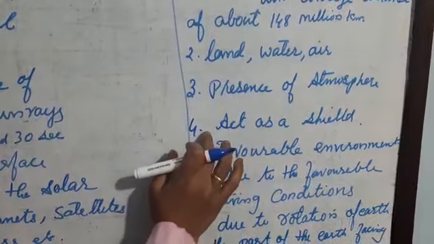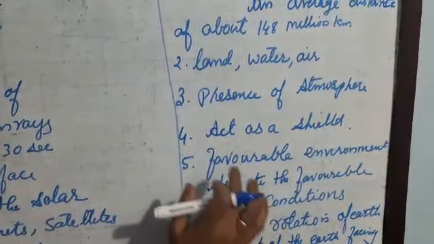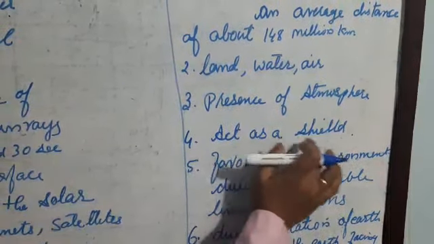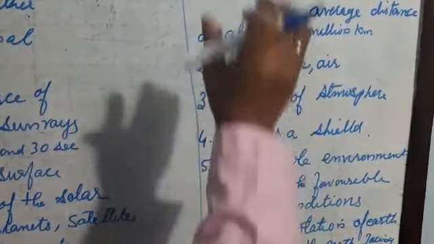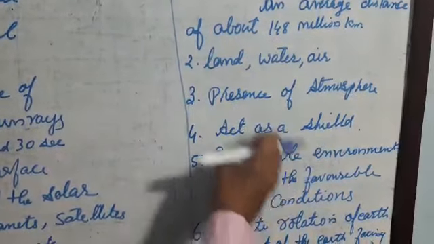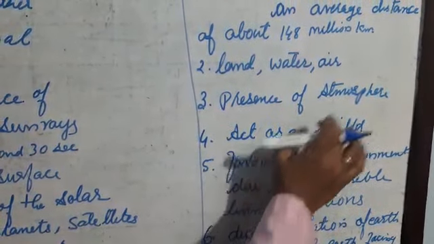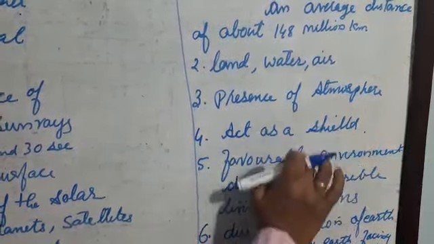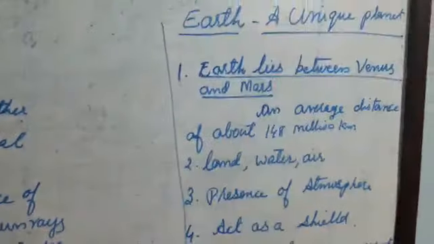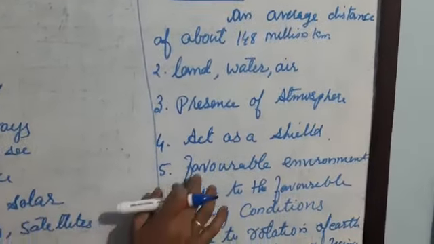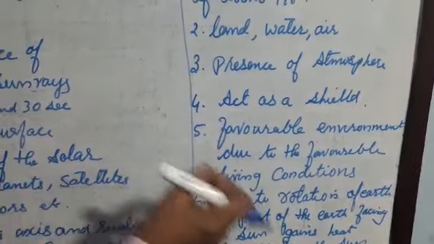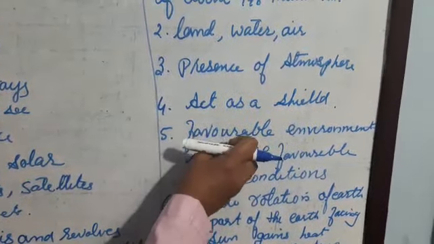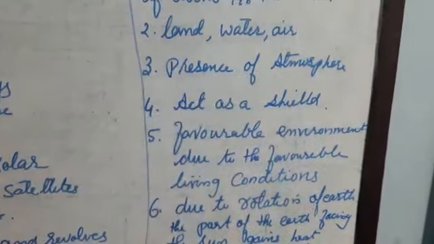Then the fourth one: it acts as a shield. What does it shield? It protects us from the ultraviolet radiation coming from the sun, which does not reach the Earth's surface because of the atmosphere. So in this way also the Earth is a unique planet. The next point is the favorable environmental condition, that is, favorable living conditions. All the conditions for living exist on Earth, so the Earth is a unique planet.